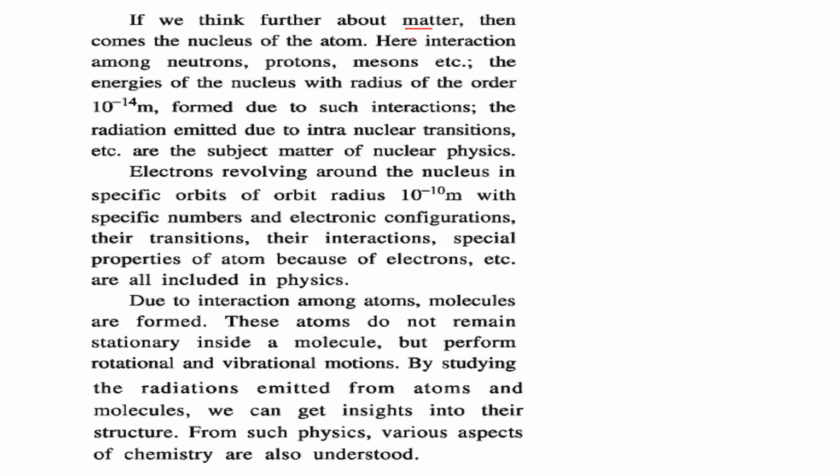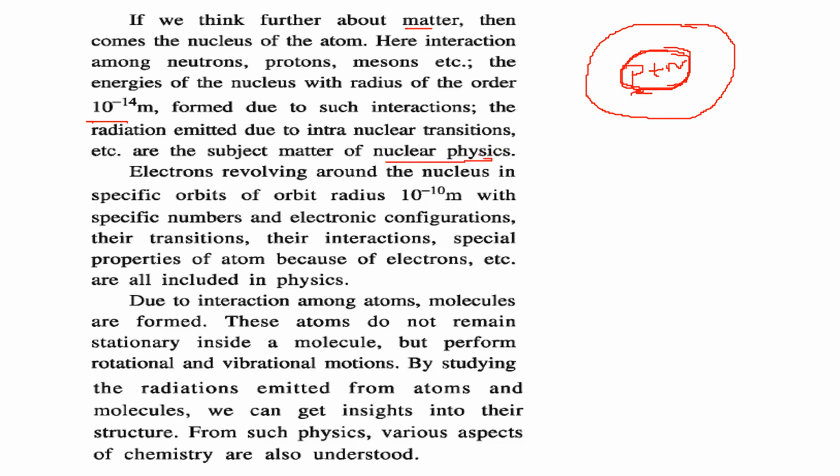If we start thinking about matter, then we think about an atom. Atom has a nucleus. Nucleus has protons and neutrons, then electrons are outside. And along with proton, neutron, we also have one more thing, which is meson. So there is an interaction going on. The energies of the nucleus, with radius of the order 10 to the power minus 14 meter, are formed due to such interactions, and the radiation which is emitted due to intranuclear transitions. These are also the subject matter of nuclear physics.